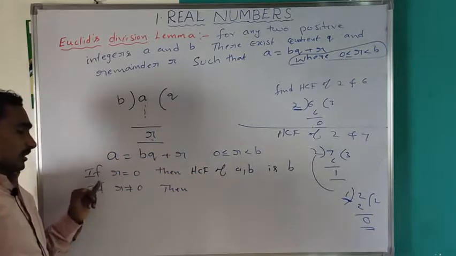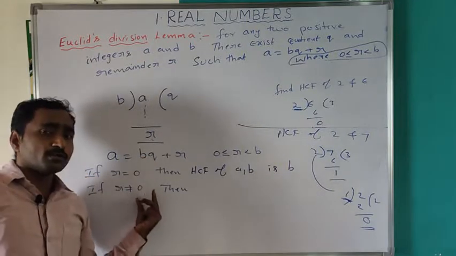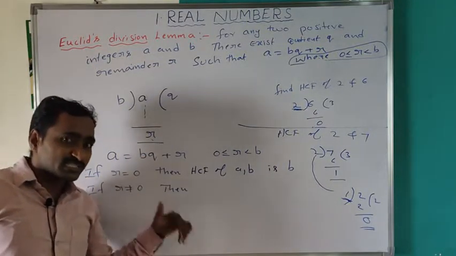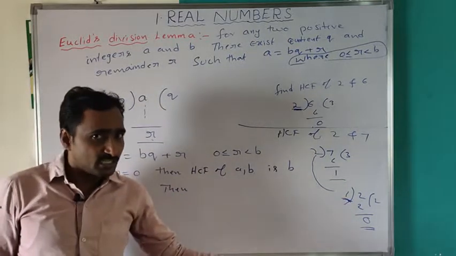Understood? If R is equal to 0, then the HCF of A and B is B. If R is not 0, this process continues till the remainder becomes 0.